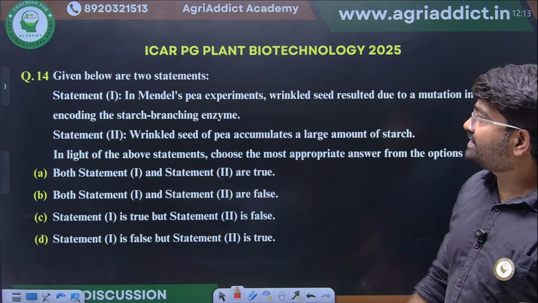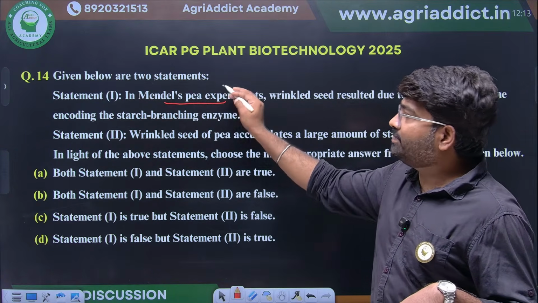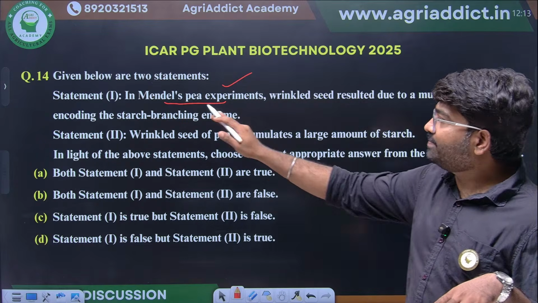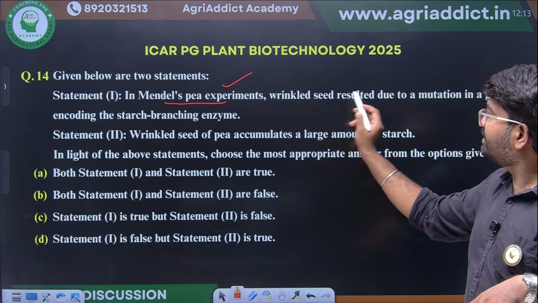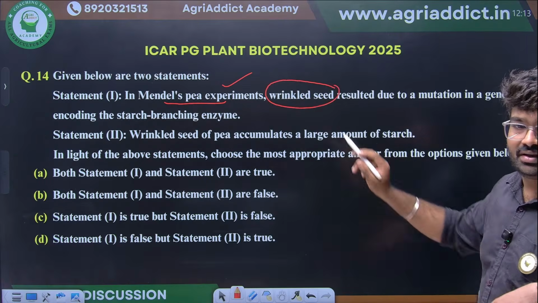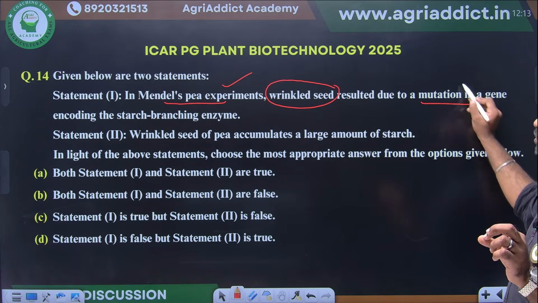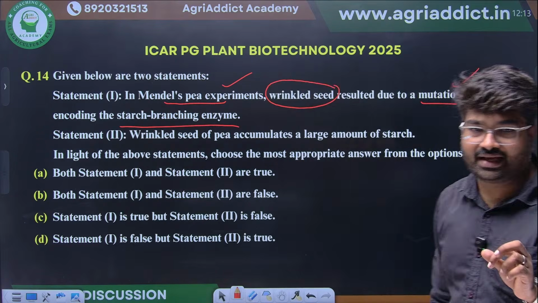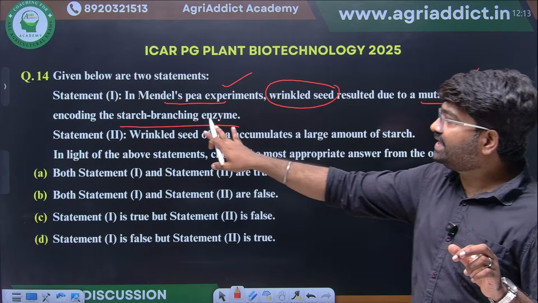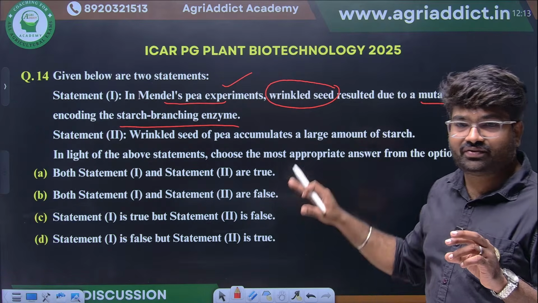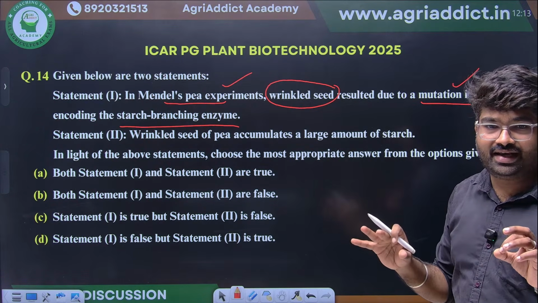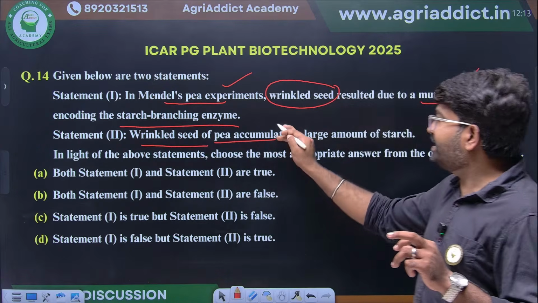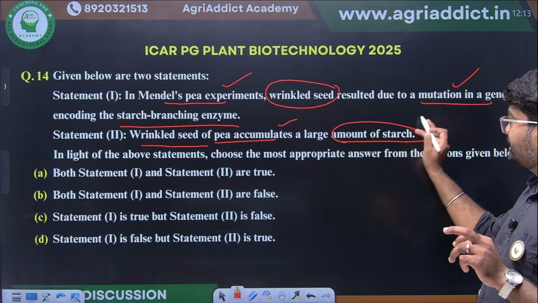Okay, any guesses? They are asking about Mendel's pea experiment. They have given two statements. We have to answer which one is right and wrong. Statement 1: in Mendel's pea experiment, see here, wrinkled seeds. The seed is wrinkled due to mutation in the gene encoding starch branching enzyme. Okay, they are saying the starch branching enzyme is mutated, because of this wrinkled seeds are forming. Then they are giving another statement. Wrinkled seed of pea accumulates a large amount of starch.